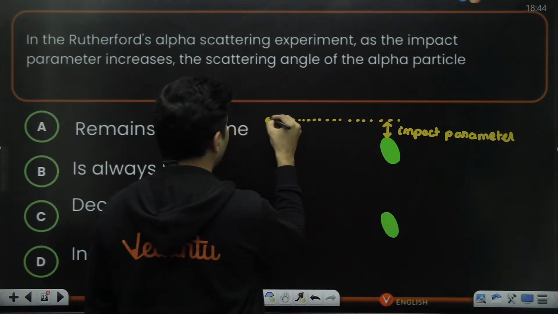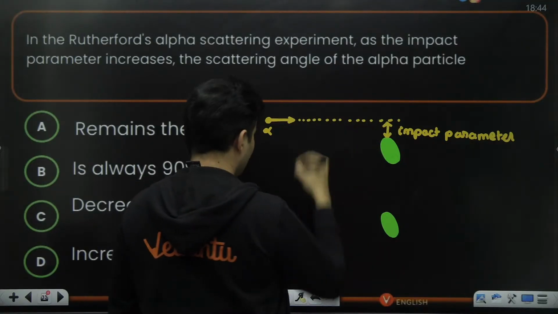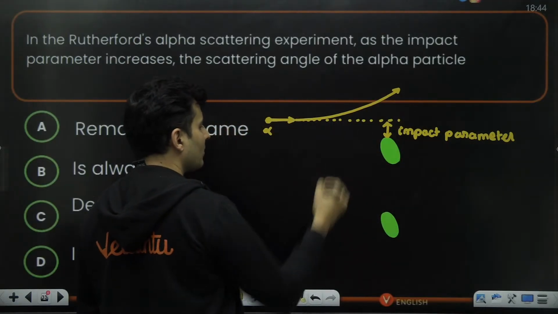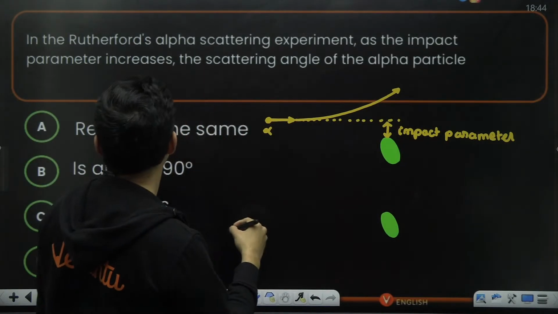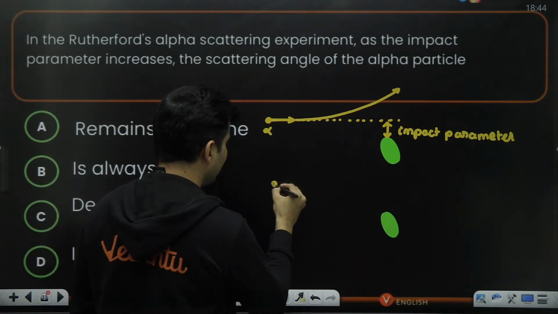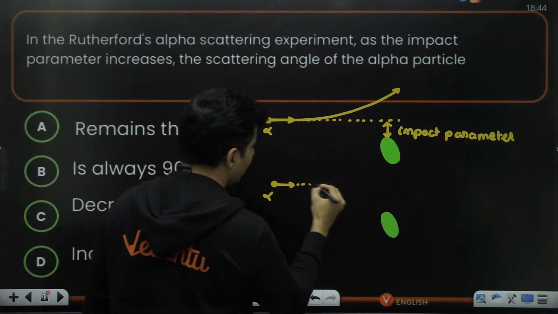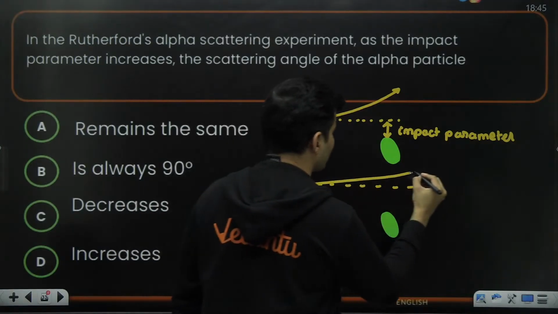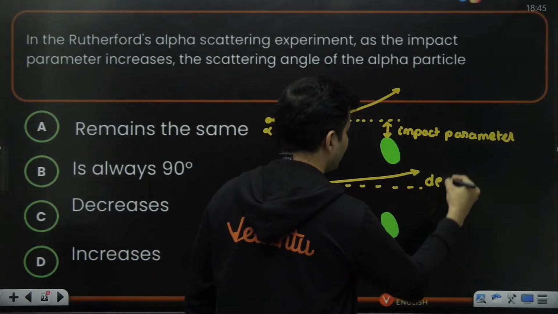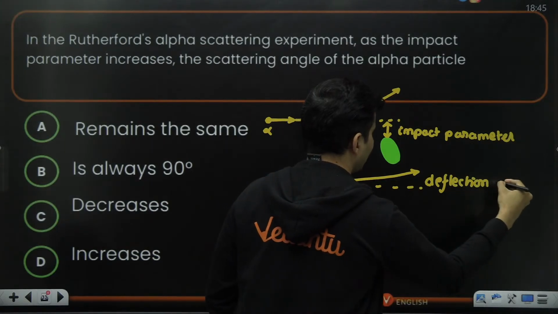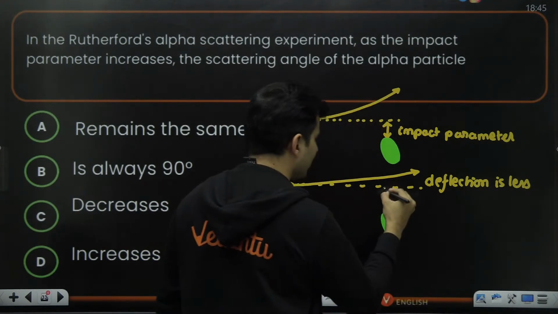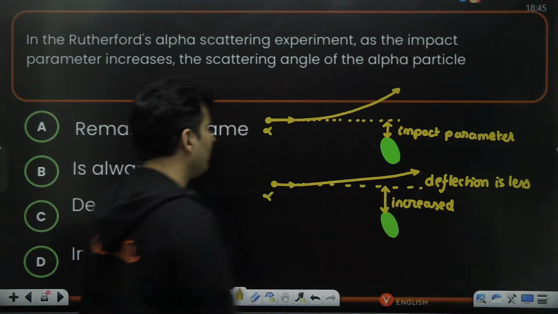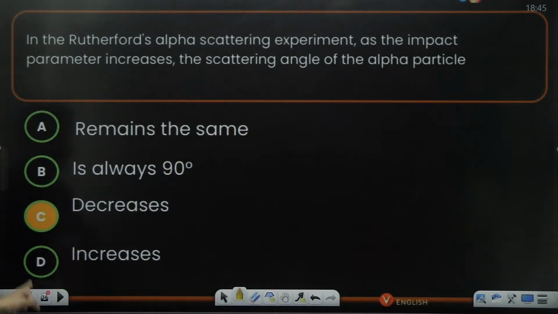So this alpha particle, by the time it reaches here, what will happen? It will start deviating and it will probably go like this because of the repulsive force. But if the impact parameter is increased, that means now it is really far away. So the velocity is here and this distance is more, then it will not deflect so much. So the deflection or the scattering is going to be less because this distance has been increased. So repulsive forces will be less. So it will definitely decrease. That is the correct answer.